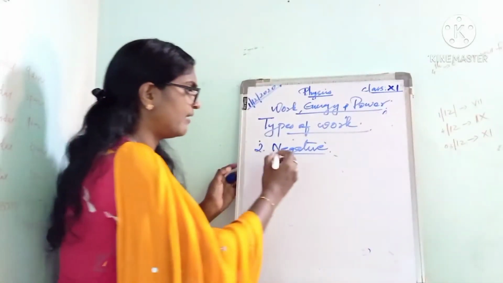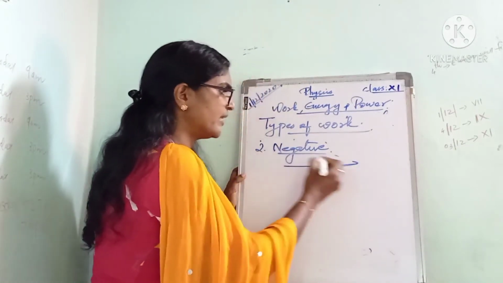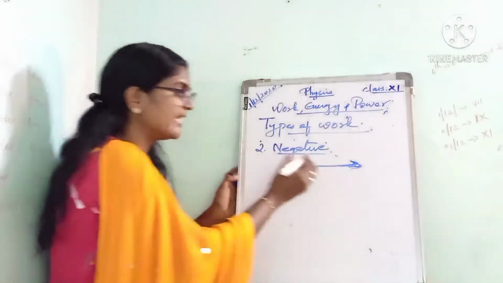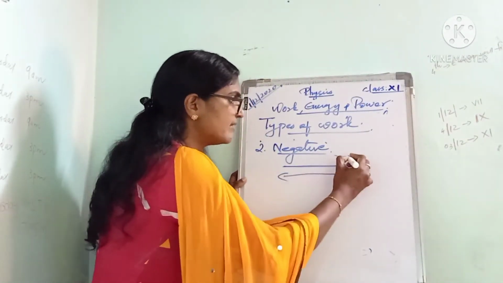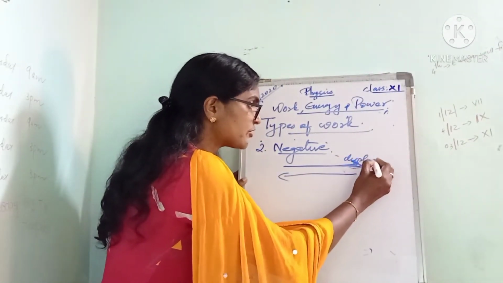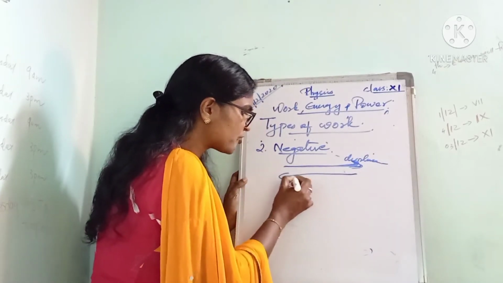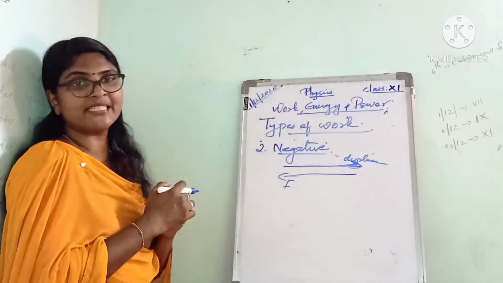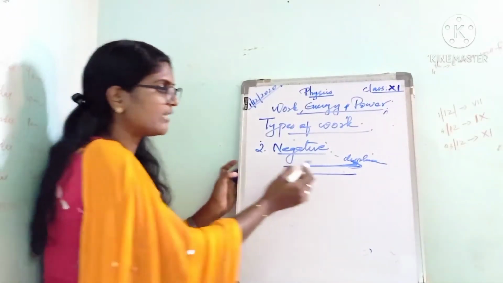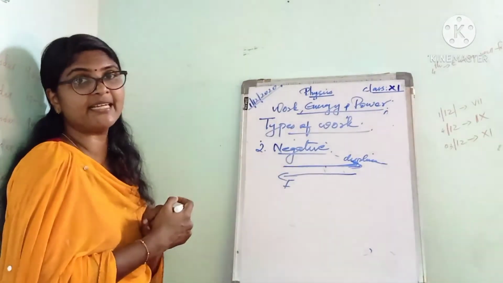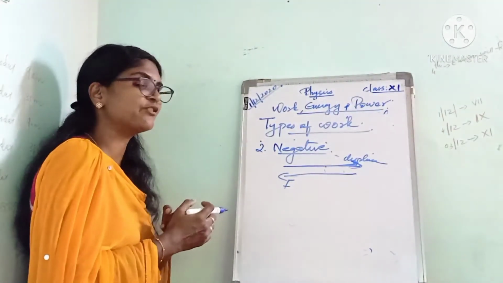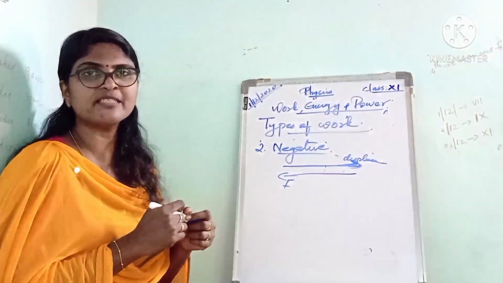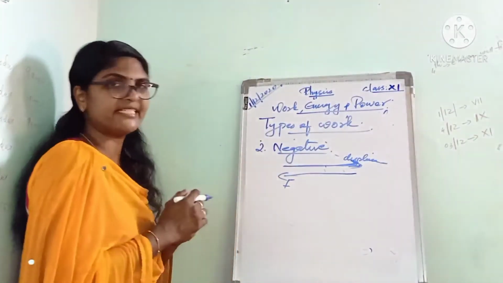Suppose when we slide an object like this, against the movement of the object there is a frictional force acting in the opposite direction. This is the object moving, that is the direction of displacement, and this is the direction of force. The frictional force is acting in the opposite direction. Here the force and displacement are in opposite directions. In that case, the work done is negative. If the force and displacement are acting in the opposite direction, then the work done is negative.